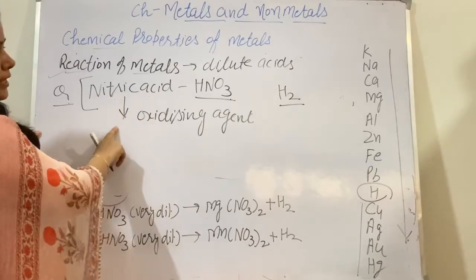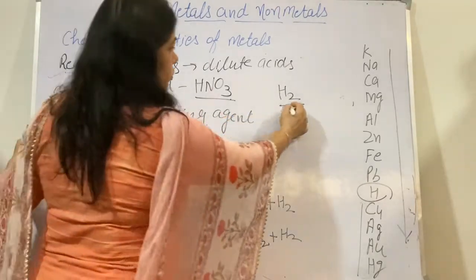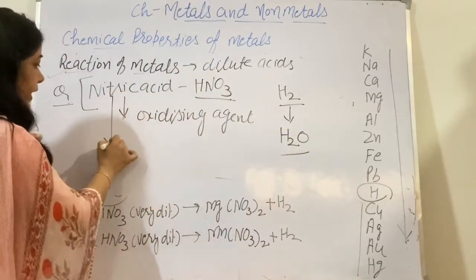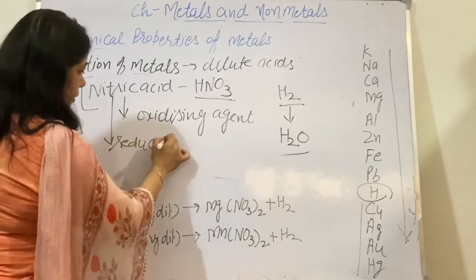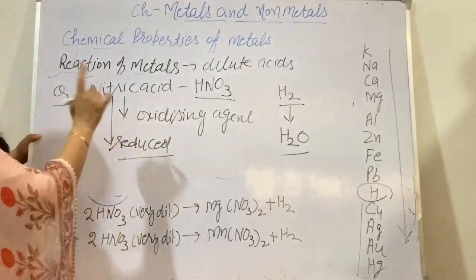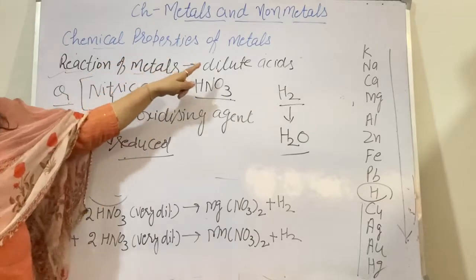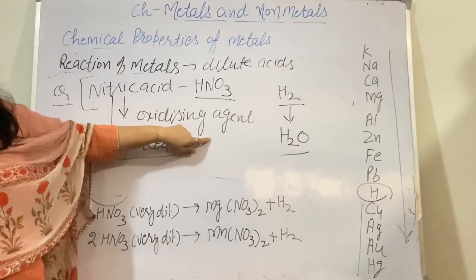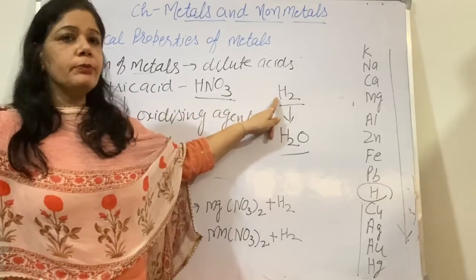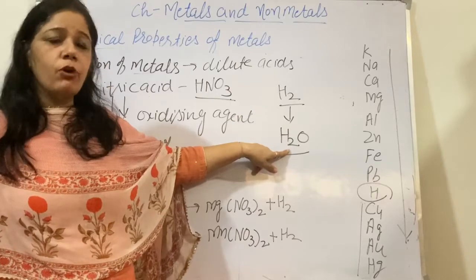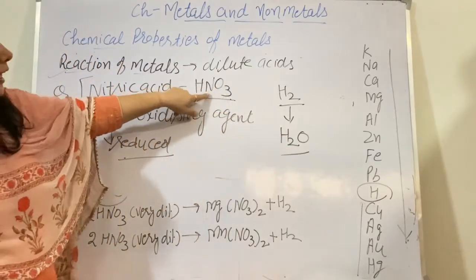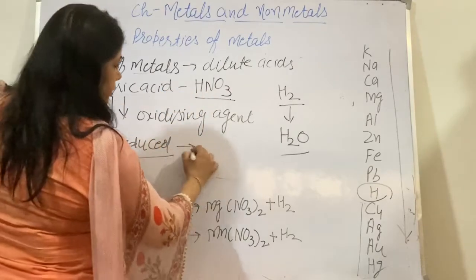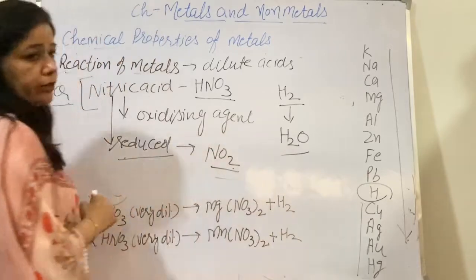Now this nitric acid will oxidize the hydrogen produced here to water and itself get reduced. Nitric acid does not react with metals in the usual way. Why? Because nitric acid acts as an oxidizing agent, and the hydrogen produced will be oxidized to water, and it itself gets reduced to oxides of nitrogen like NO2, nitrogen dioxide.